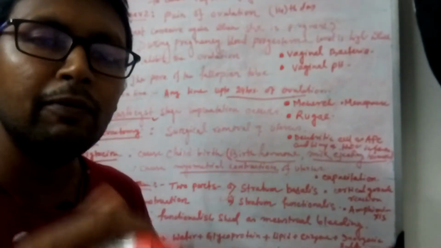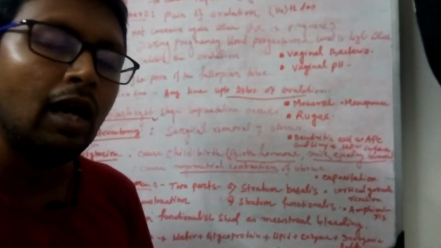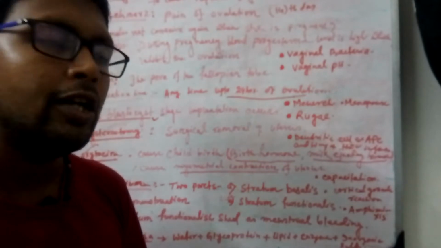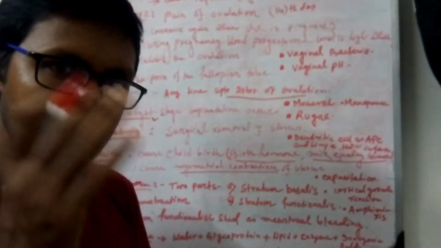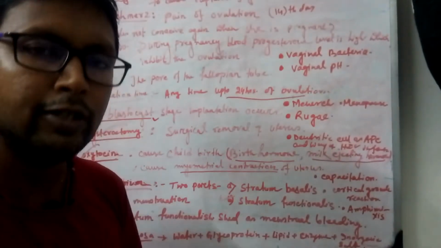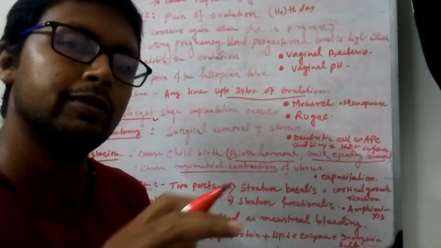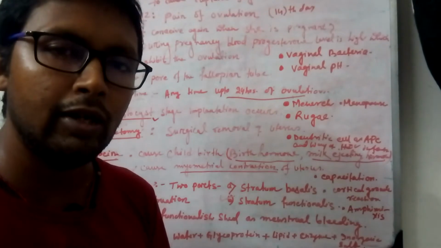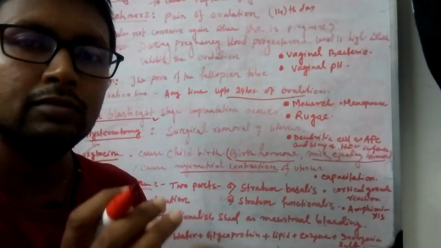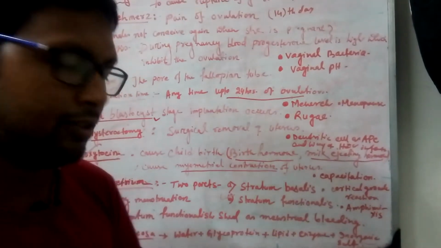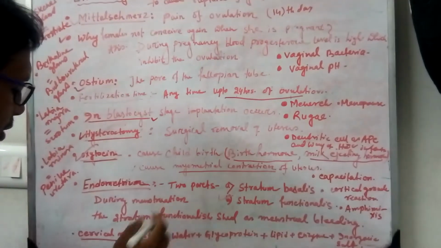Because the blood vessels present in the endometrium are highly coiled. After the shedding, after the breakdown of the endometrial layer, the blood vessels coil, and as a result of coiling the release of blood is checked. So this is the endometrium wall.